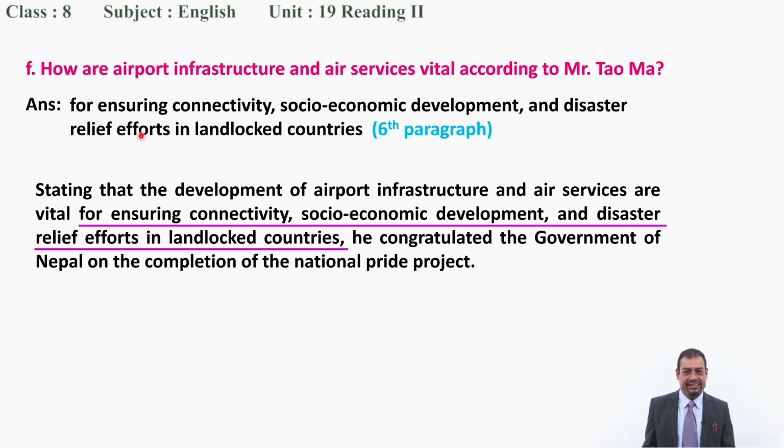See, you can write down airport infrastructure and air services are vital according to Mr. Tao Ma for. So we are used to our traditional way of writing answers. But now you can just write down the key information that is sought by the question, okay? So you can write down only for ensuring connectivity, socio-economic development and disaster relief efforts in landlocked countries. Have you got it? Good job.